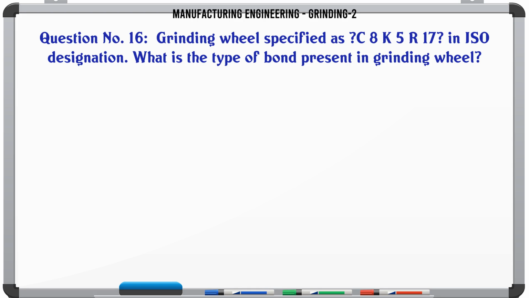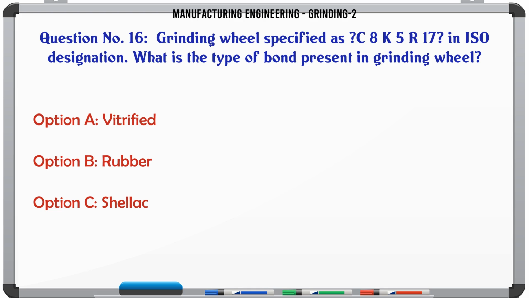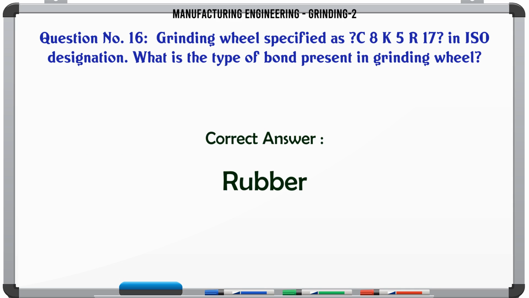Grinding wheel specified as C8K5R17 in ISO designation. What is the type of bond present in the grinding wheel? A. Vitrified, B. Rubber, C. Shellac, D. Epoxy. The correct answer is rubber.